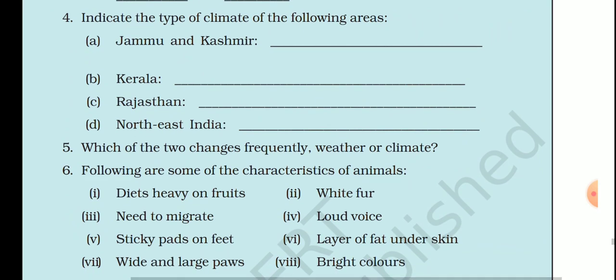Next, question number 4th. Indicate the type of climate in the following areas. This question, students, you have to do by yourself. Okay, you have to search and then write the kind of climates that are in these states. You can also add some of the states by yourselves by searching if you get the climate of some more states or the state in which you live. Okay, so you can also write about them.